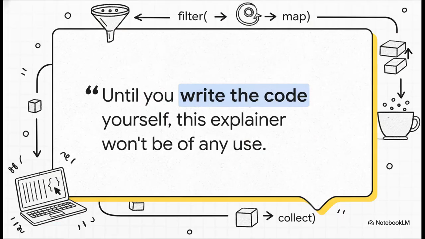And that brings us to the most critical takeaway of all. Look, you can watch me talk about this stuff all day long, but it's not going to sink in until you get your hands dirty. So here's my challenge to you. As soon as this is over, open up your editor, make a simple list, and just play. Try to filter it, try to map it, collect it into a new list, mess around, break it, fix it. That's the moment these ideas stop being abstract concepts and start becoming real tools you can use. Now go on, go write some elegant code.